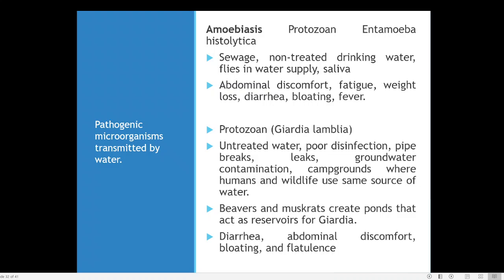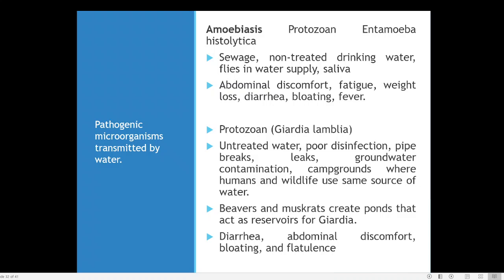So these are the major symptoms of amoebiasis, normally caused by Entamoeba histolytica. And the important reason is that it enters our body by drinking non-treated water. Some people have the habit of drinking water directly from the tap. Earlier that was not a problem, but nowadays, because of more population, more contamination, the quality of the water may not always be good. So for some people it may not create any problem. For some people, even drinking water directly from a tap may create a lot of problems.